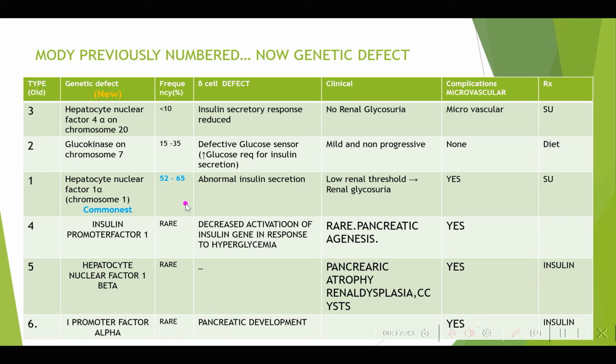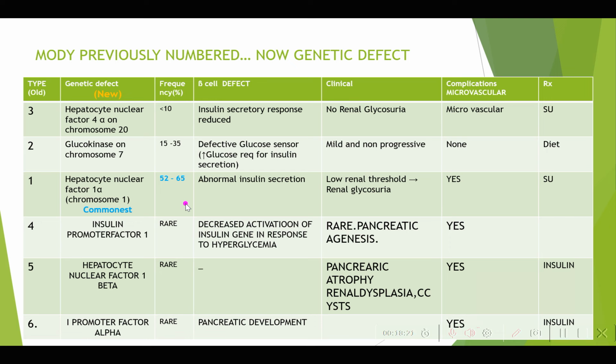So what happens here is abnormal insulin secretion. It is not low insulin secretion, it is abnormal insulin secretion. So there will be a low renal threshold and renal glycosuria. What differentiates this from type 1 diabetes mellitus is that in type 1, even though abnormal insulin secretion is there, you cannot give a sulfonylurea and stimulate it. You have to give insulin. But here, because of the abnormal insulin secretion, you can give a sulfonylurea that will actually take care of this.